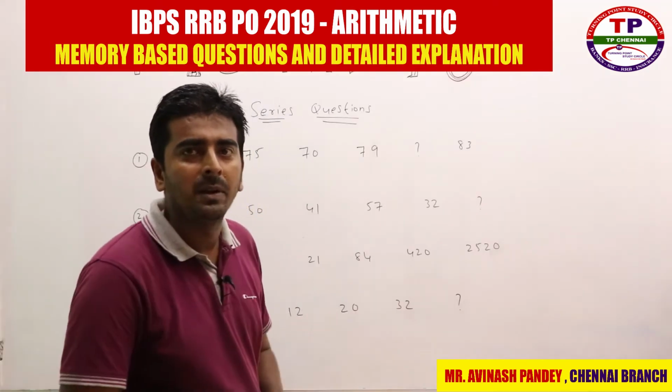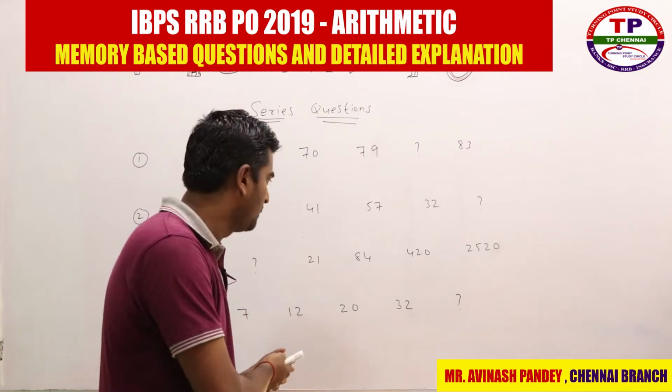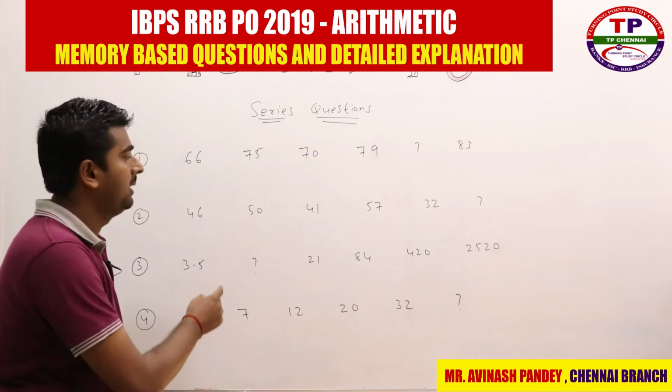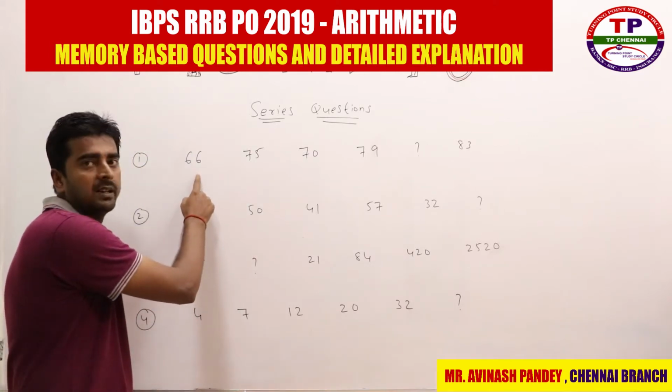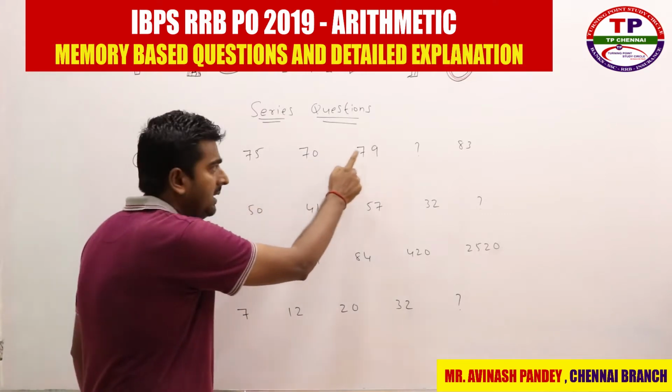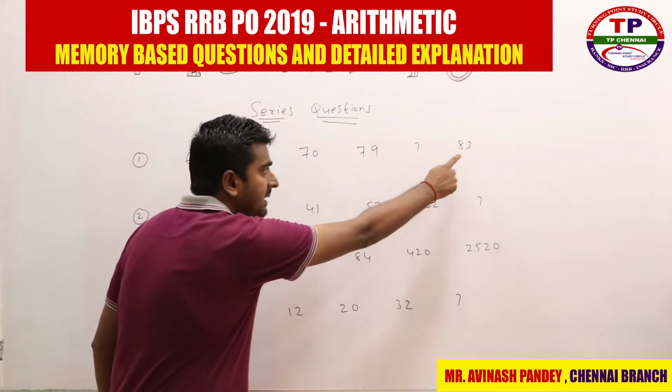When you see the quantitative aptitude section, there they ask 6 number series questions. Out of these 6 questions I will discuss 4 questions, right? So look at the first question here and what they are asking: 66, 75, 70, 79, question mark, and then 83.